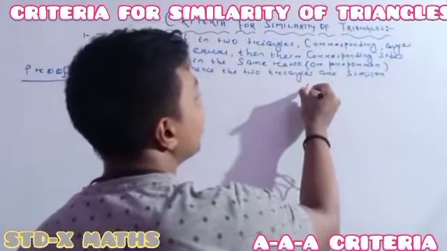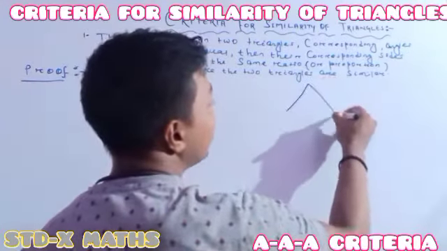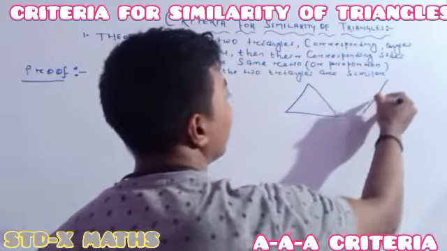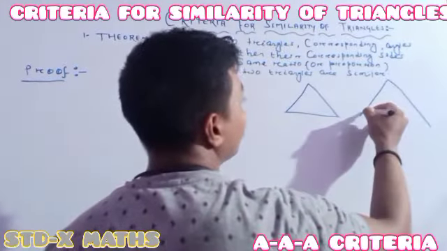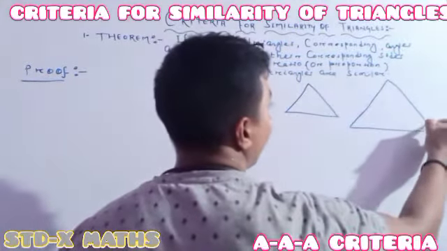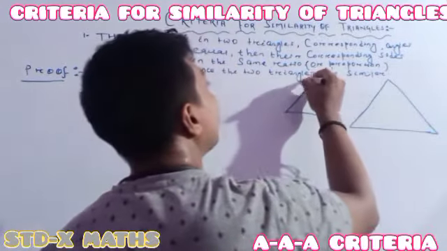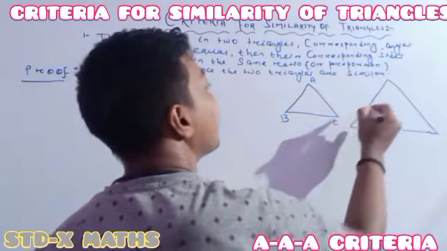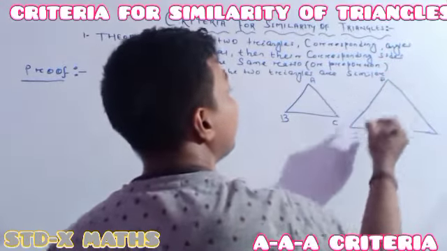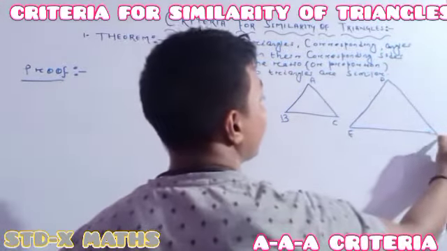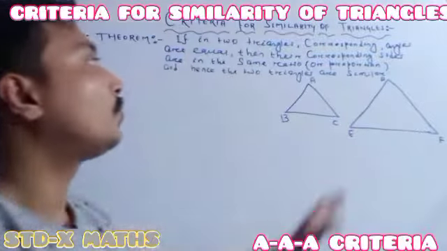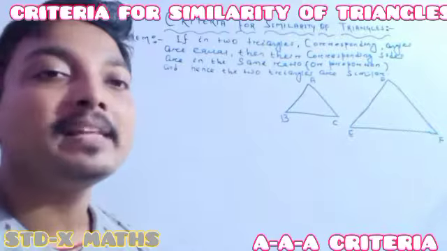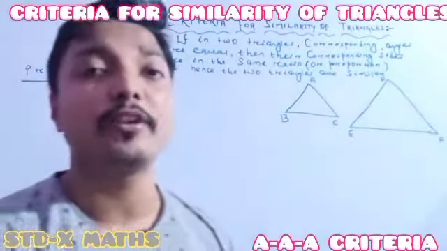See, this one is one triangle, and we have chosen another triangle. Suppose this one is our A, this one is our B, this one is C, this one is our D, this one is our E, this one is our F. So two triangles we have chosen, and here in this first theorem, criteria 1, how is it to be proved?